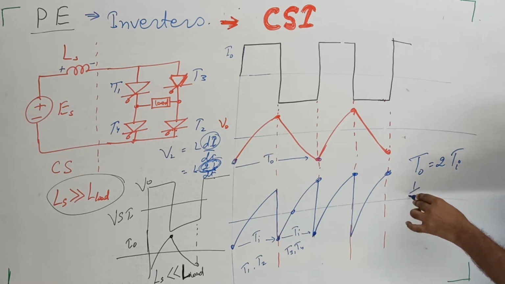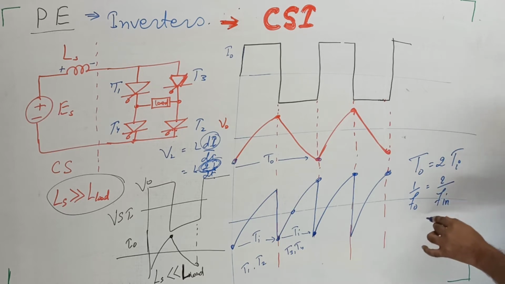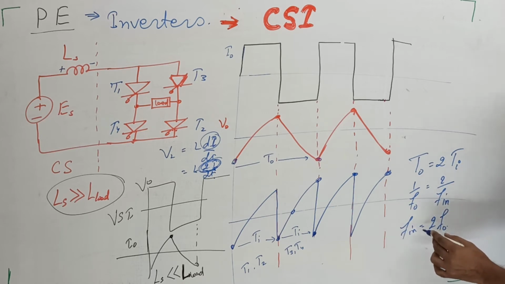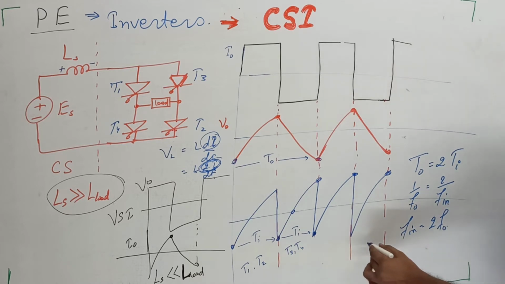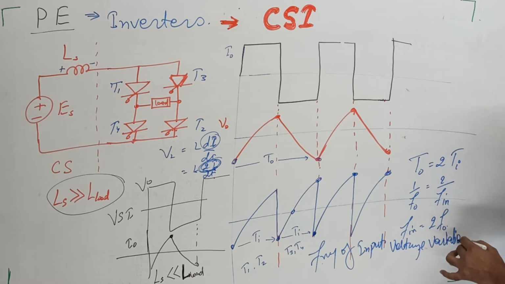So one upon the output frequency is two of the input frequency. So the input frequency is twice of the output frequency. So this is the frequency of voltage: the frequency of input voltage variation is twice of the output variation.